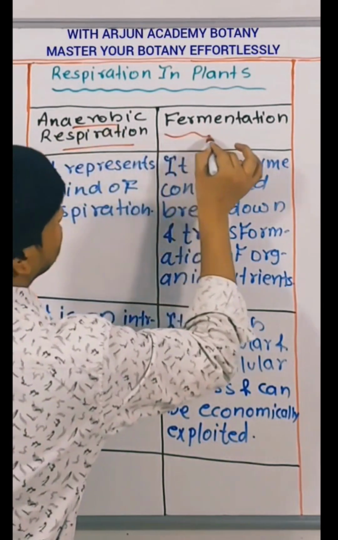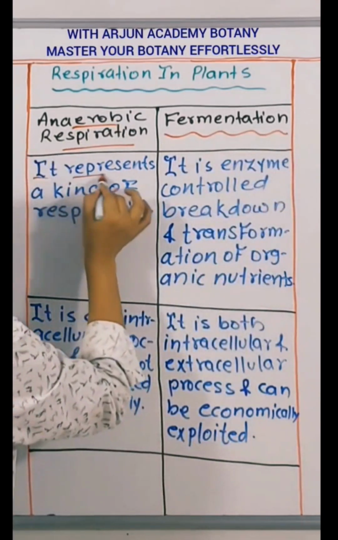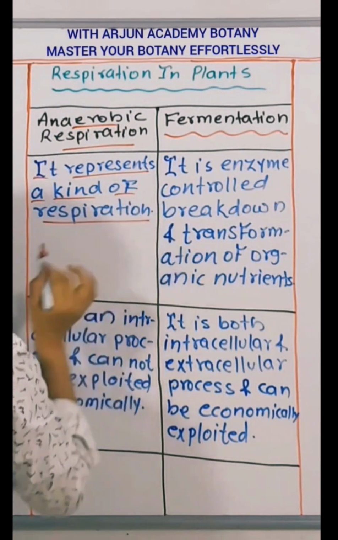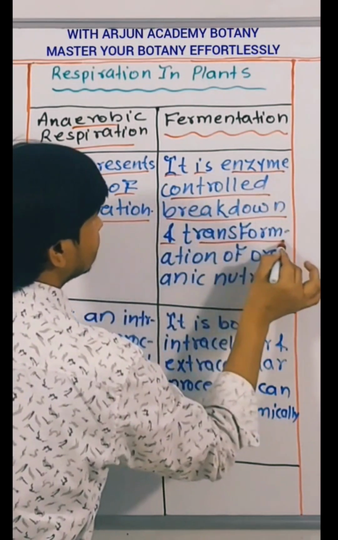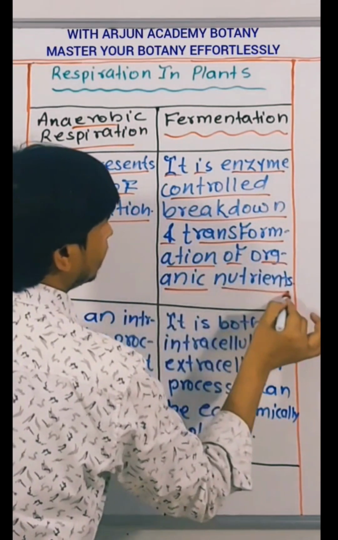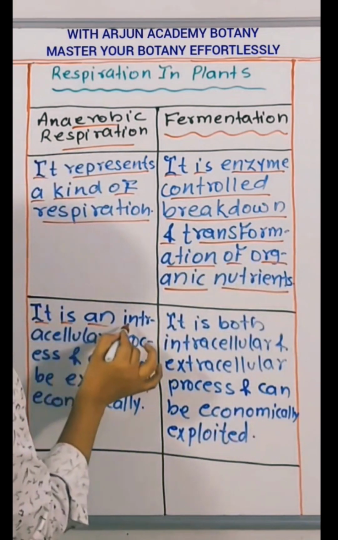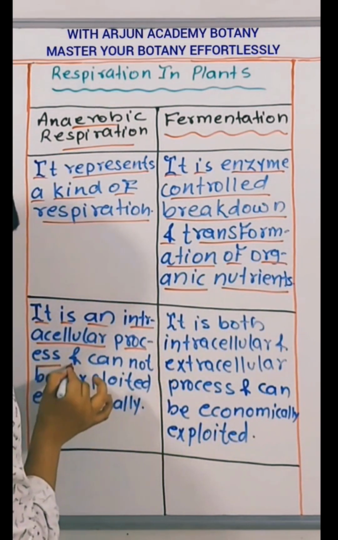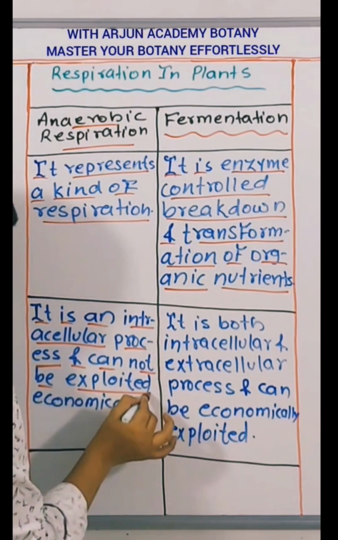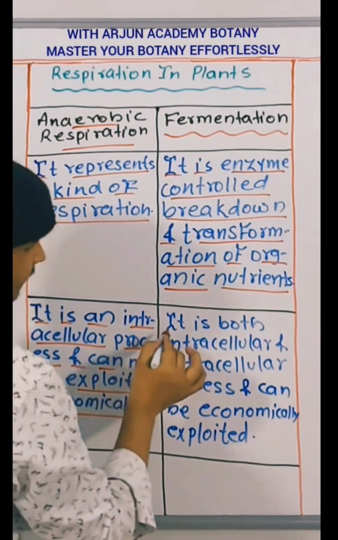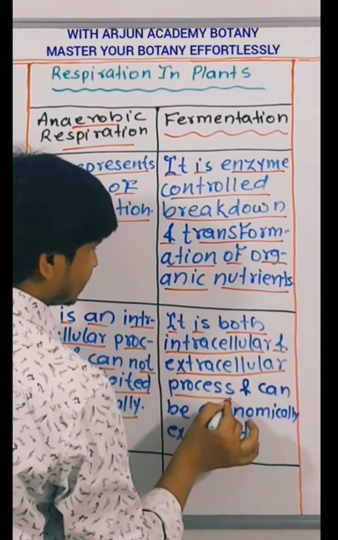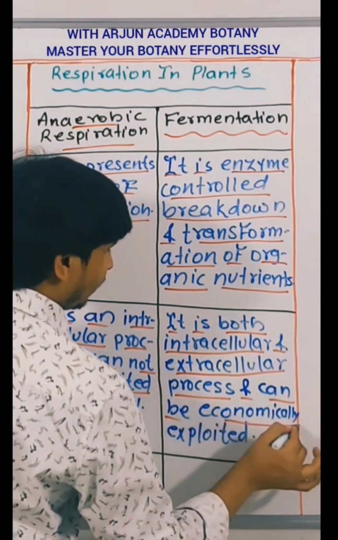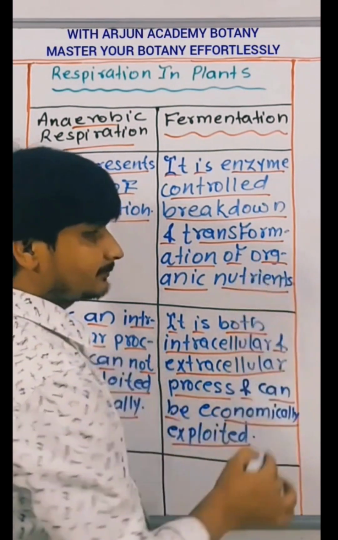Anaerobic respiration and fermentation. It represents a kind of respiration. It is enzyme-controlled breakdown and transformation of organic nutrients. It is an intracellular process and cannot be exploited economically. It is both an intracellular and extracellular process and can be economically exploited.